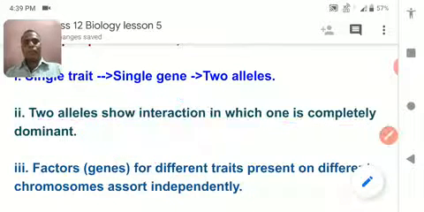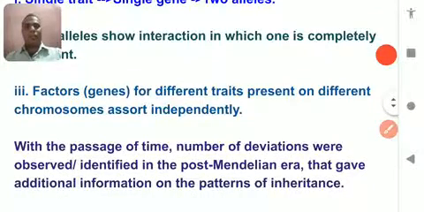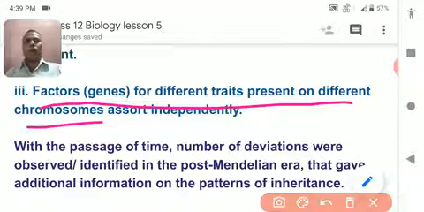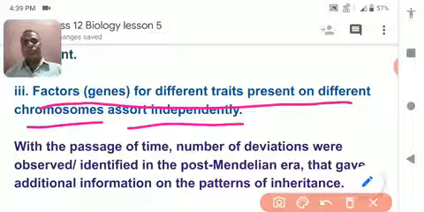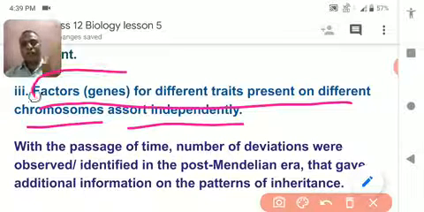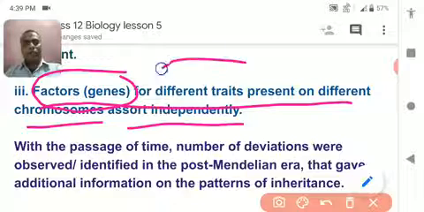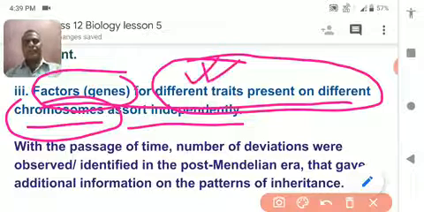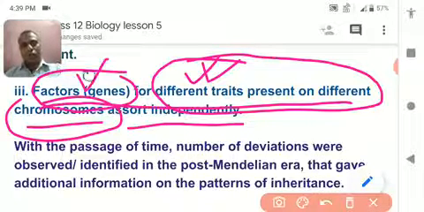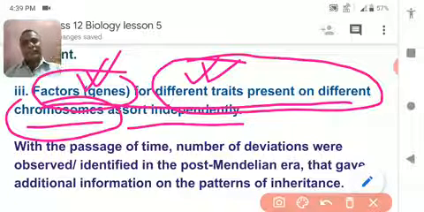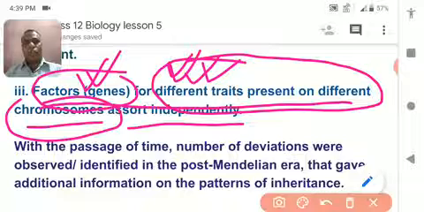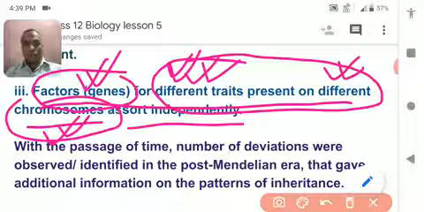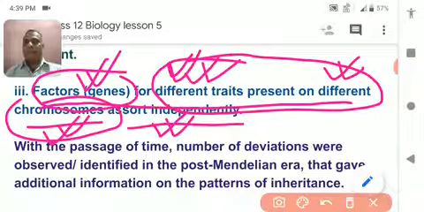The third principle discovered by Mendel: factors of these traits are present on different chromosomes or the same chromosome and assort independently. There are lots of factors, that is genes, present on different chromosomes representing different traits. These genes show different kinds of traits or characters, and obviously they get assorted independently.